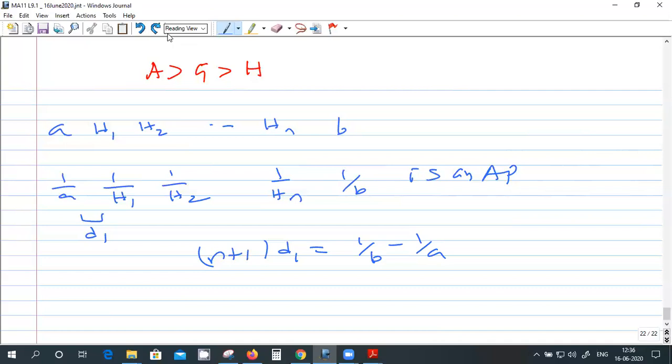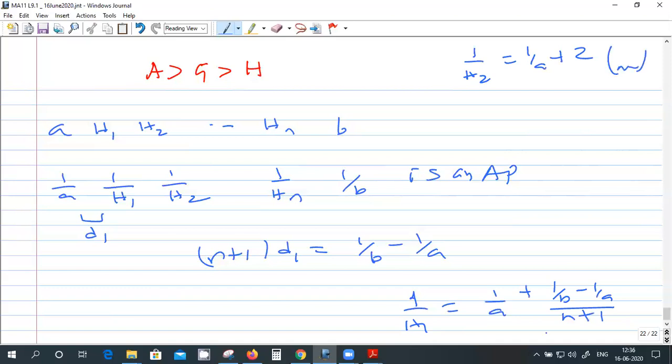Once you know D1, you can find 1 by H1. So 1 by H1 equals 1 by A plus D1, right? D1 is (1 by B minus 1 by A) divided by n plus 1. So 1 by H2 is 1 by A plus 2 times D1, and D1 is this one. Got it, no? Right.